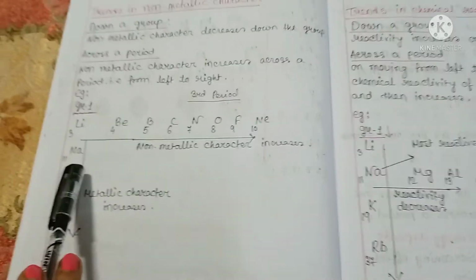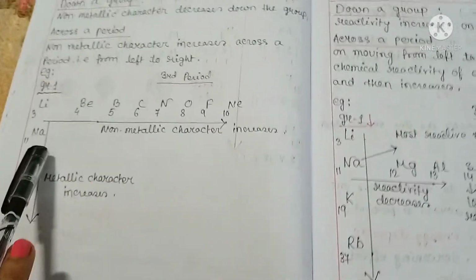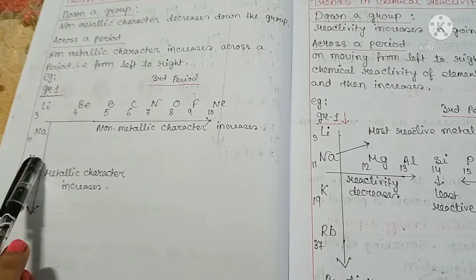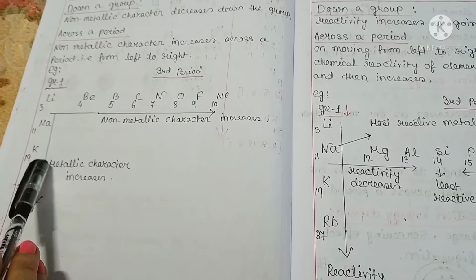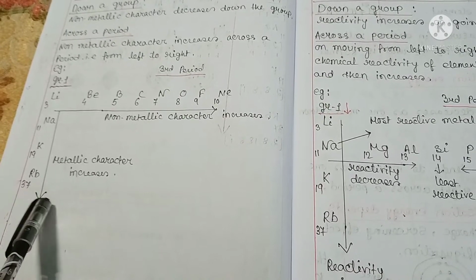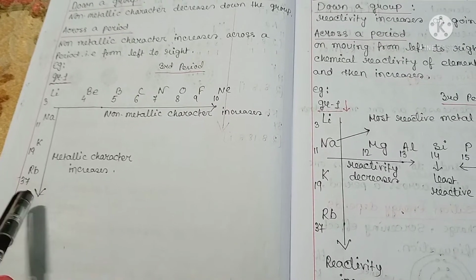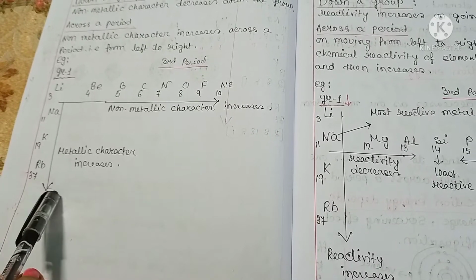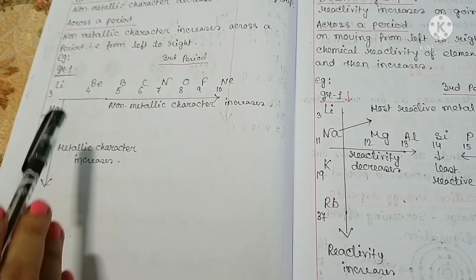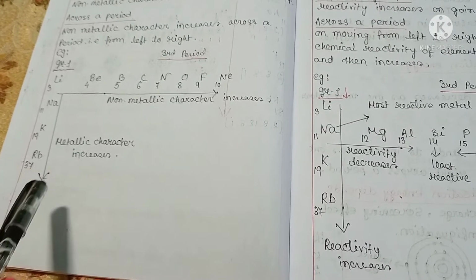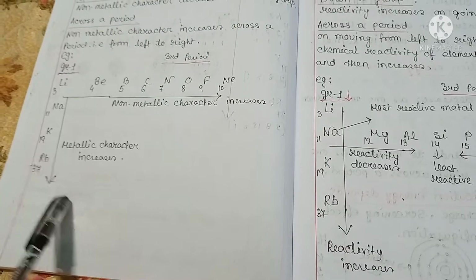Though the nuclear charge increases due to an increase in atomic number, the effect of the increasing atomic size is greater. Therefore, non-metallic nature decreases down a group, as with increasing atomic size, the effective positive charge of the nucleus is less. For this reason, down a group, metallic character increases and non-metallic character decreases.